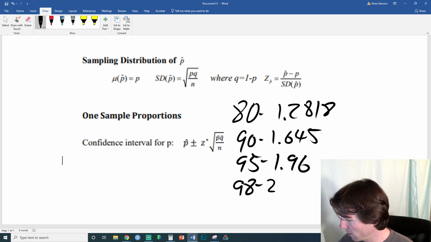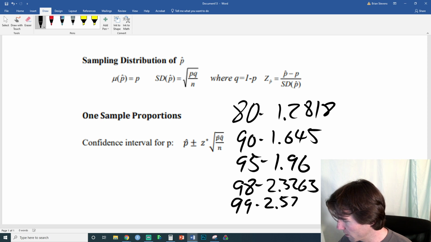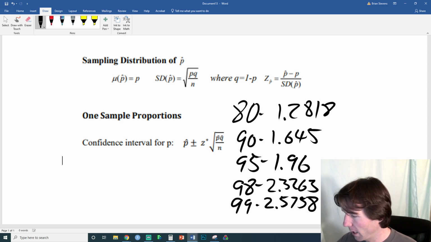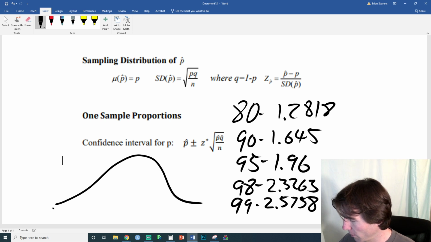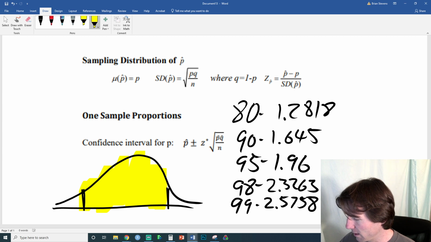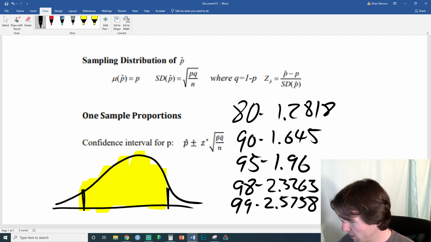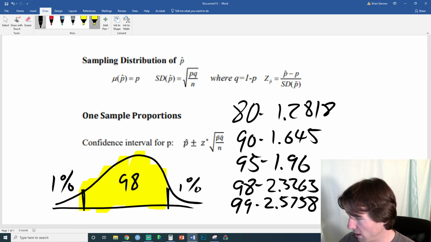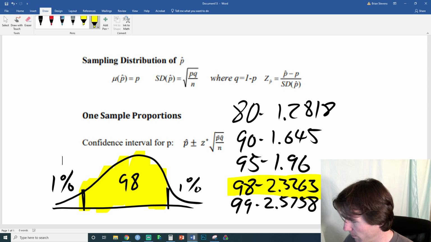For 98%, you'll see something interesting here: 2.3263. Maybe you can figure out how I got a good guess on that last problem, knowing these z-scores. My numbers are a little different than what I told you a moment ago. A confidence interval shades the middle, so if you make a 98% confidence interval, you'd have 1% left over here and 1% left over here. That's how I was guesstimating before, knowing it had to be above 1% but less than 2.5%.